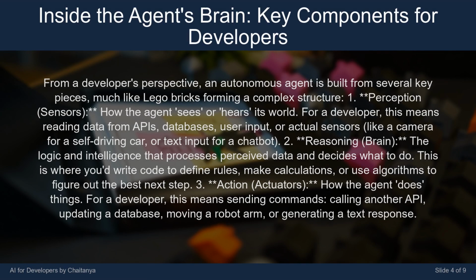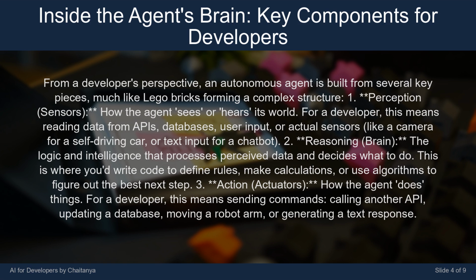From a developer's perspective, an autonomous agent is built from several key pieces, much like Lego bricks forming a complex structure. 1. Perception. Sensors. How the agent sees or hears its world. For a developer, this means reading data from APIs, databases, user input, or actual sensors, like a camera for a self-driving car, or text input for a chatbot.